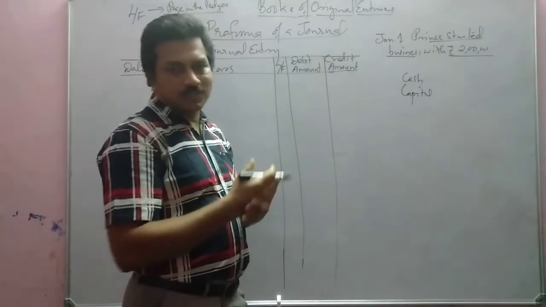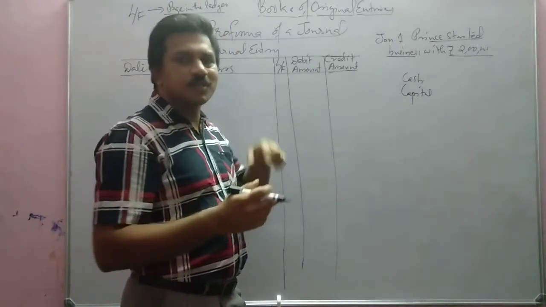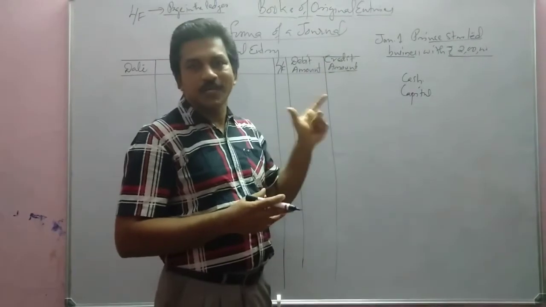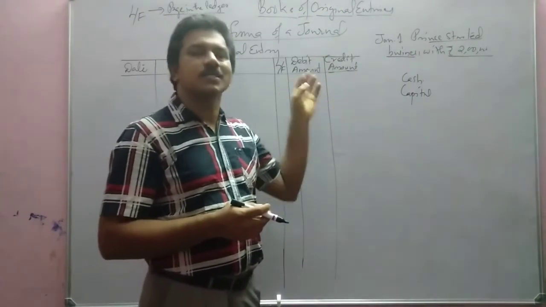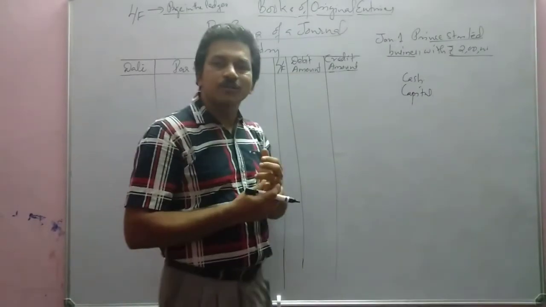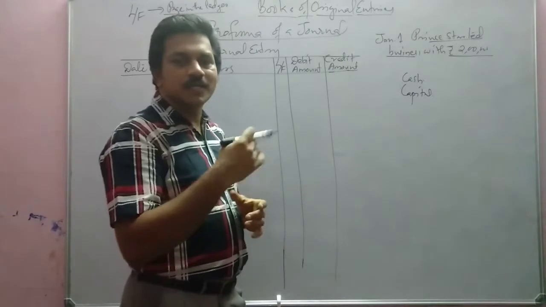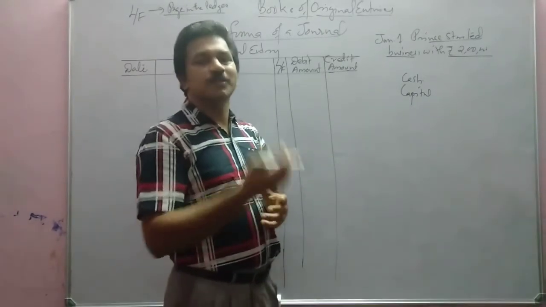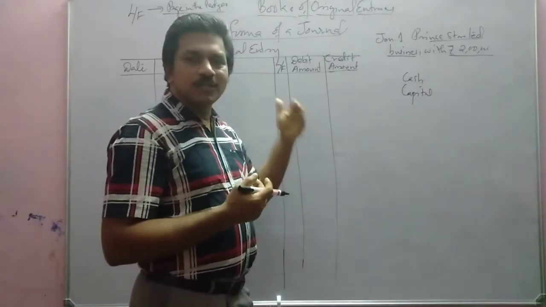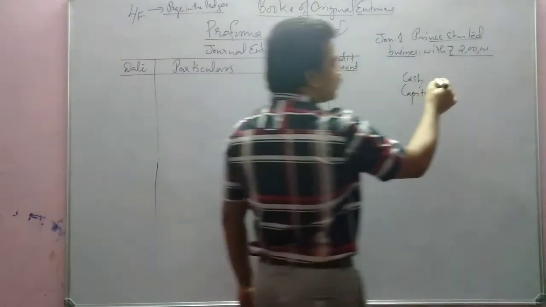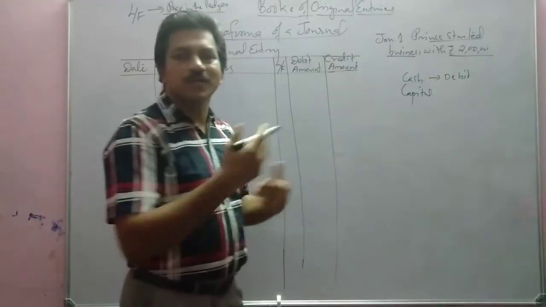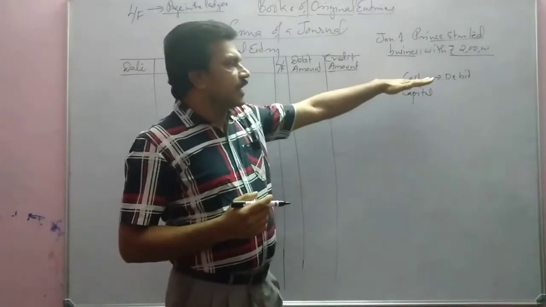When Prince started business with cash, or invested cash into the business, what happened to cash? Cash comes into the business. Cash comes in. As per the traditional approach, cash is a real account, or cash is an asset. Asset comes under real account. So what is the rule for real account? Debit what comes in and credit what goes out. So cash comes in. So what to do? Cash should be debited. Cash debit. Debit what comes in. And capital.